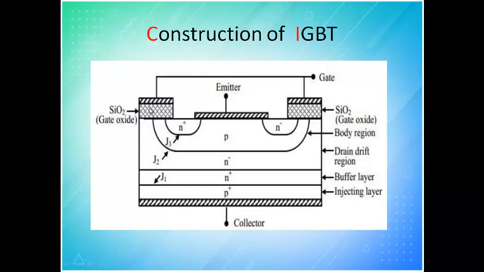You can see here there is SiO2, which is silicon oxide. When you see from the gate side, you have this intermediate junction, you have N, this is P, and this is again N. So this region, if you see, will be like a MOSFET. So turn on they do by the MOSFET method, that is the capacitance effect. And in operation, once it comes into on condition, it will become NPN.